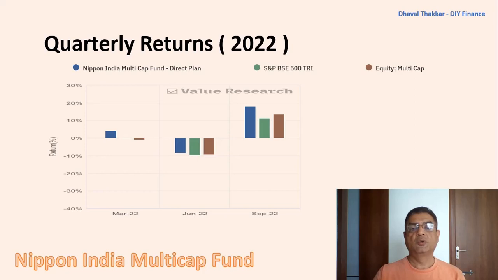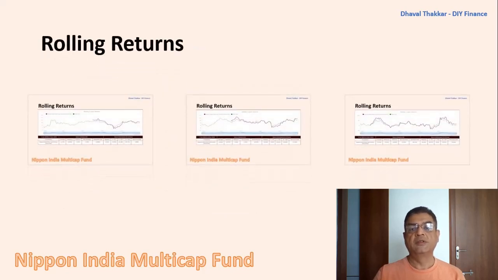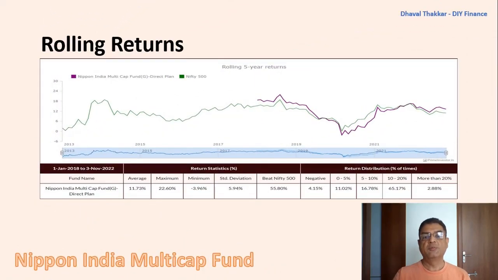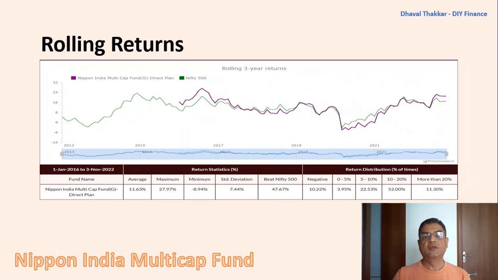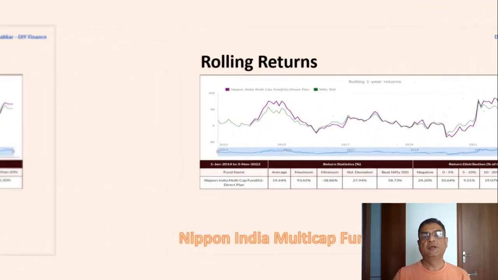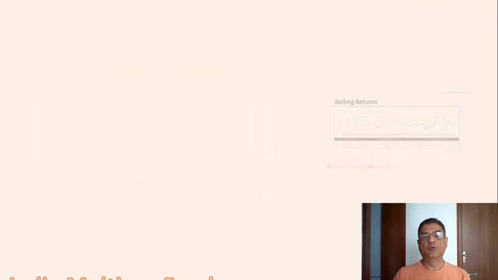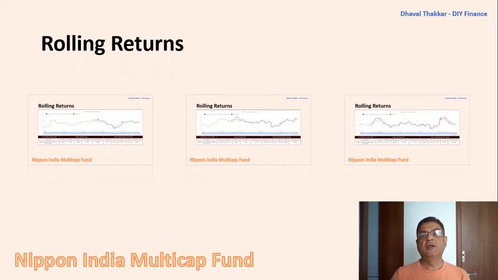Now let's also check the rolling returns for 5 years, 3 years and 1 year. Here also the performance of rolling return is okay as compared to the benchmark and has been able to beat the benchmark 56% for 5 years period, and for 3 years period it is 48%, and for 1 year period it is again 59%. If you closely observe the fund's performance, it is better after 2022 and is on an improvement path. From the rolling returns, it can be concluded that with longer time horizon, the fund is performing better. Hence, one should have an investment horizon of more than 5 to 7 years.